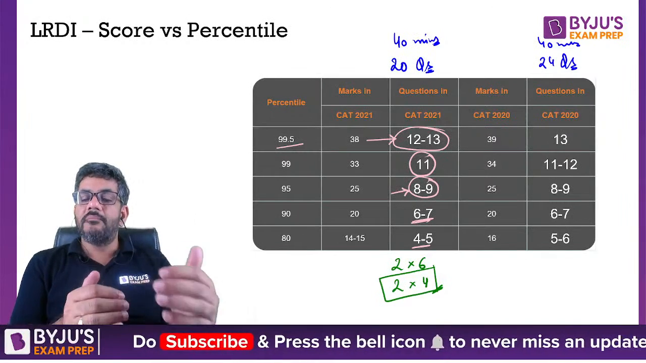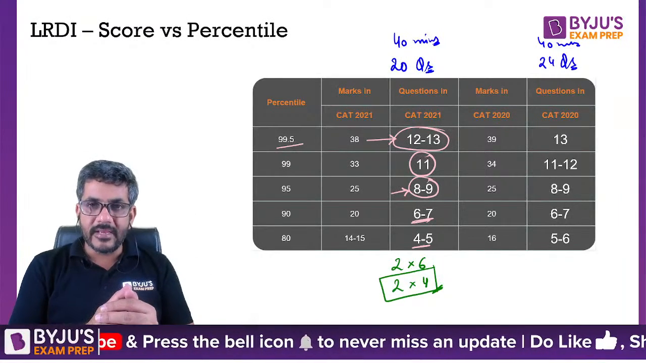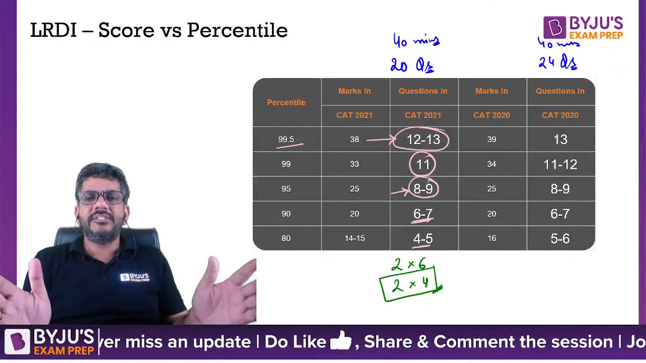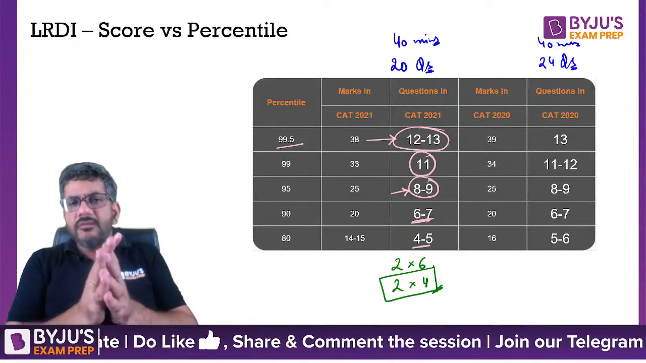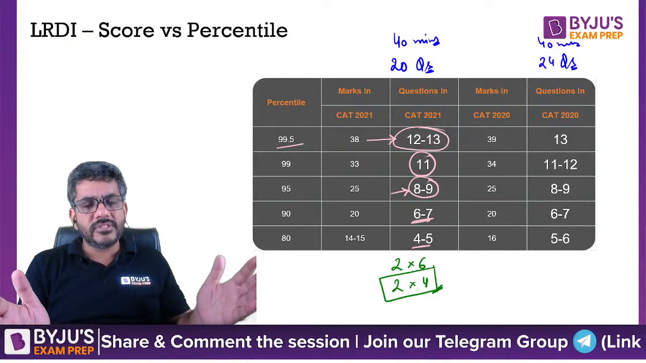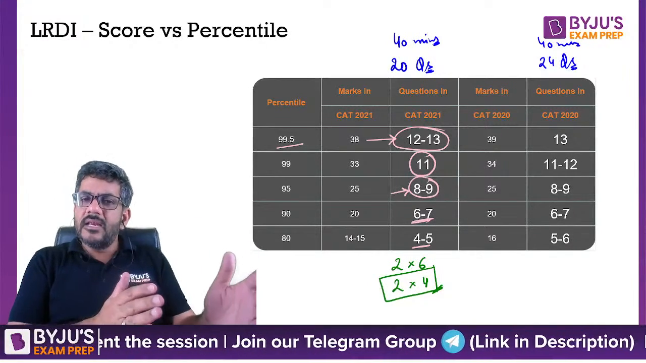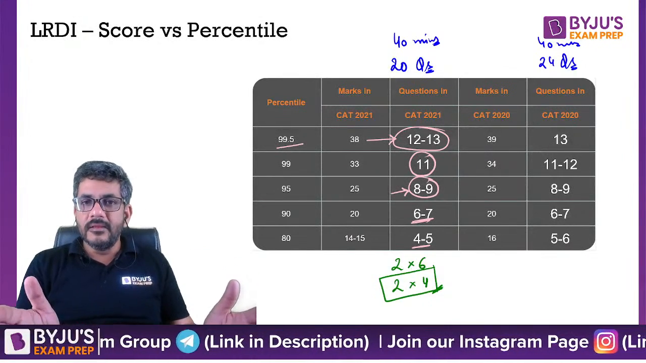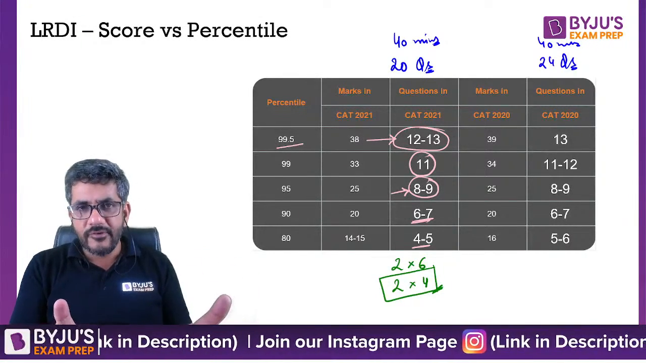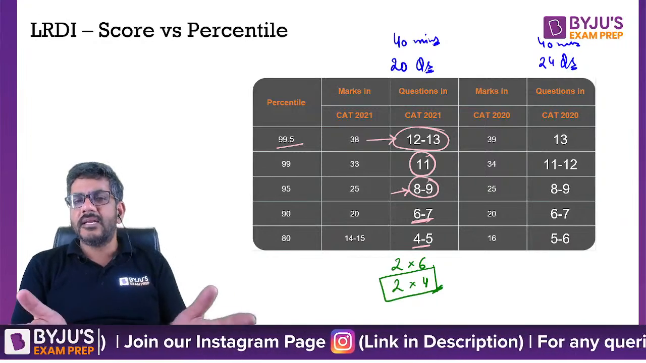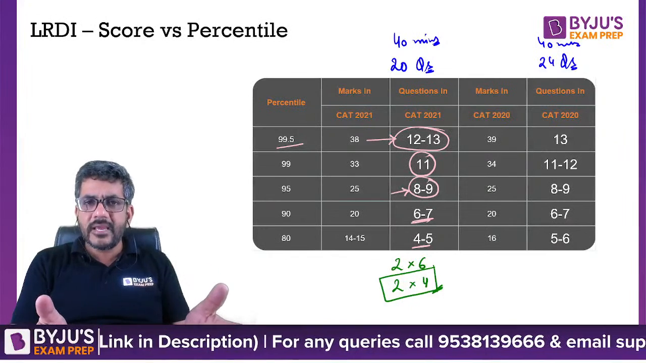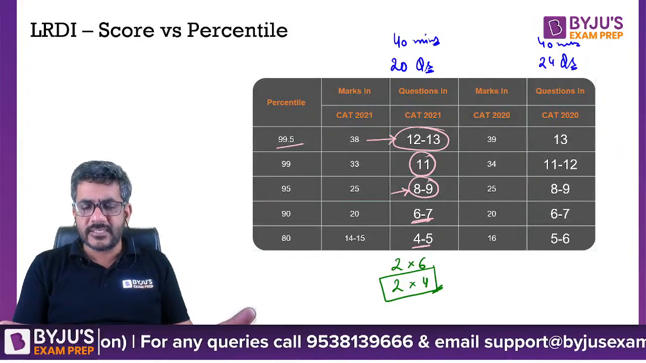When you write a mock and appear for the LRDI section, isn't it in your mind that I would try to do each and every set, and as many as possible? Ultimately, I end up doing probably 6, 7 questions and I lose heart. Isn't that the problem with each one of you? Later on, we always cry that we are scoring very less in the section. I would say that's your mistake. You are not going with the proper strategy.